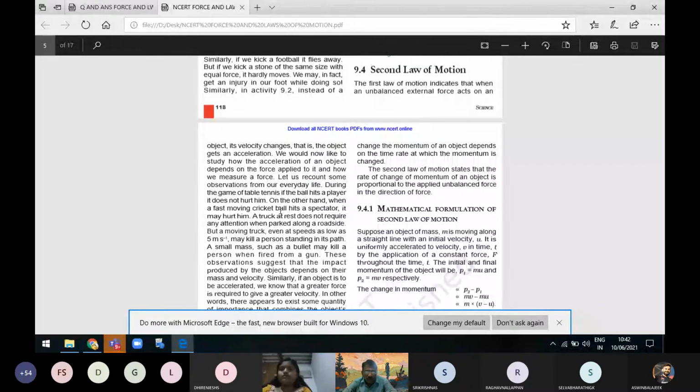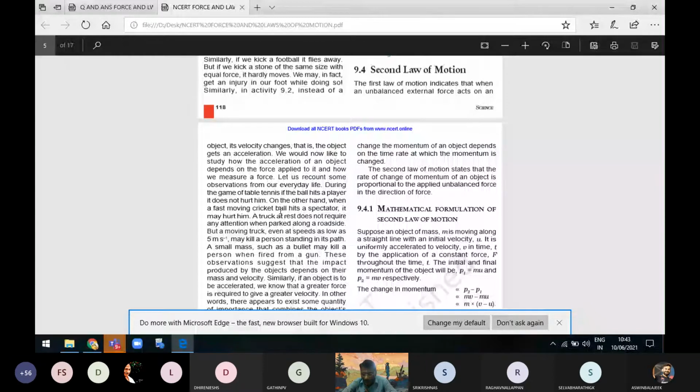During the game of table tennis, if the ball hits a player, it does not hurt him. So when you are playing shuttlecock or table tennis and the ball hits a body anywhere, there will not be much pain for us. While playing with a tennis ball, if the ball hits a player or a spectator, it won't affect anything. There will be no heavy injury for that person, just like a pinch.